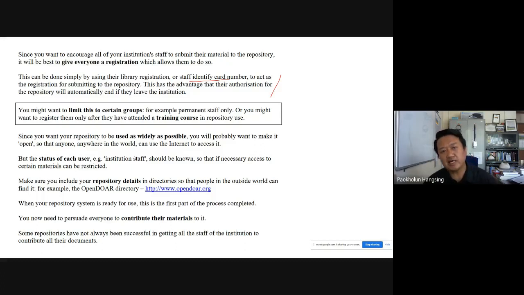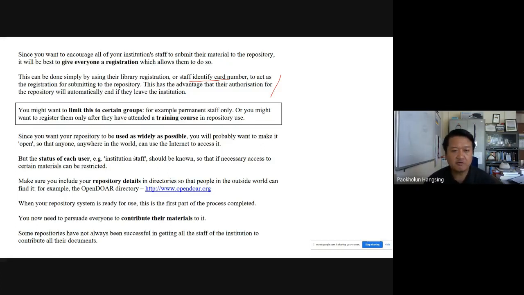Okay. Then, if it is going to be open, accessible beyond the boundaries of the institution, then the policy and the planning will be different. In terms of access management, a decision needs to be taken on what documents can be accessed from outside and what documents can be accessed within the institution only. So the content can be worked out. Okay, we'll come to that later on.